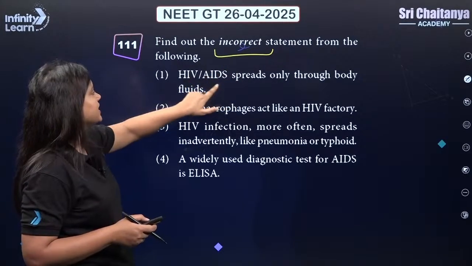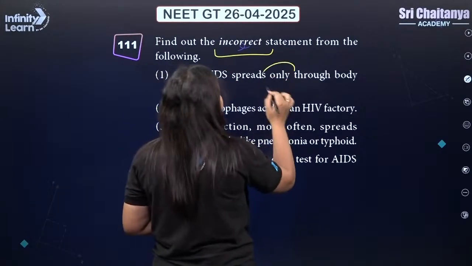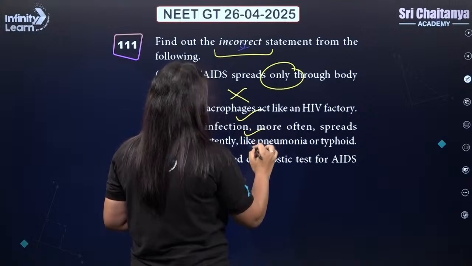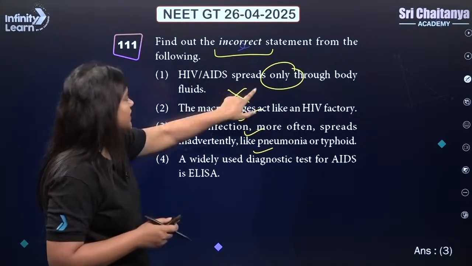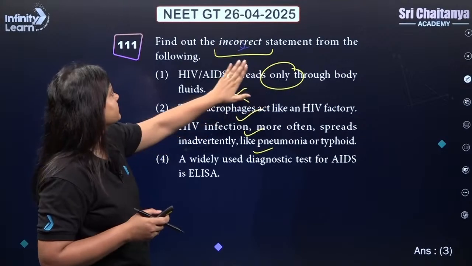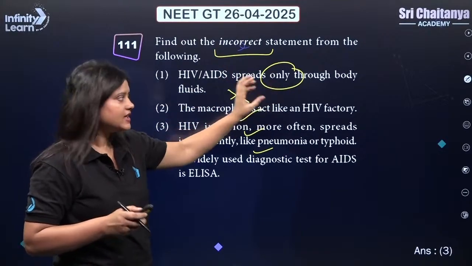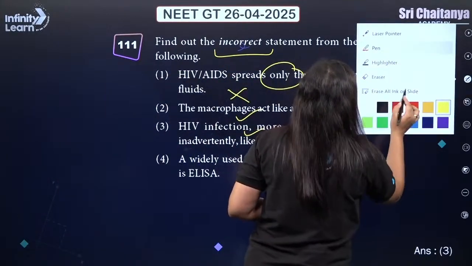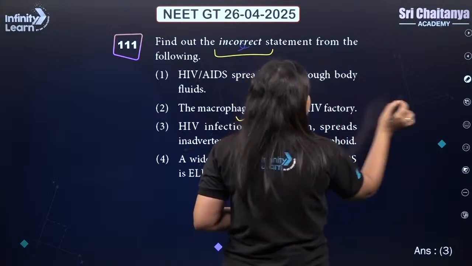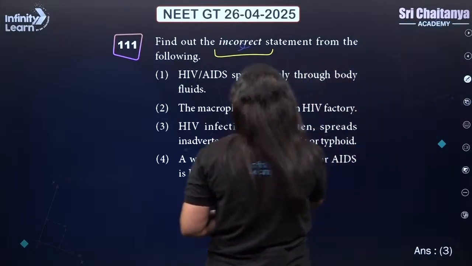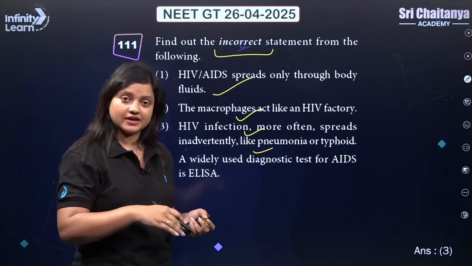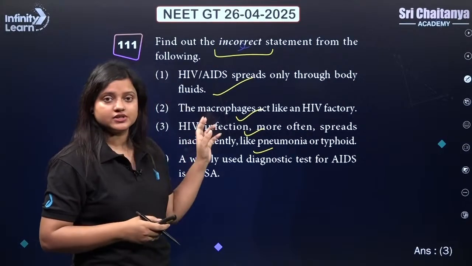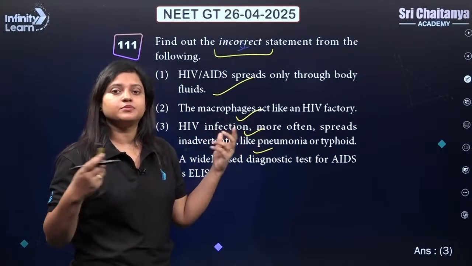Now remember, HIV/AIDS spreads only through body fluids will be wrong. Rest others are true. When we talk about HIV or AIDS, yes, we know that body fluids will be the major reason, right? Whenever there is exchange of body fluids, then only the HIV infection will spread, like when having unprotected sexual intercourse or when there is infected blood transfusion.